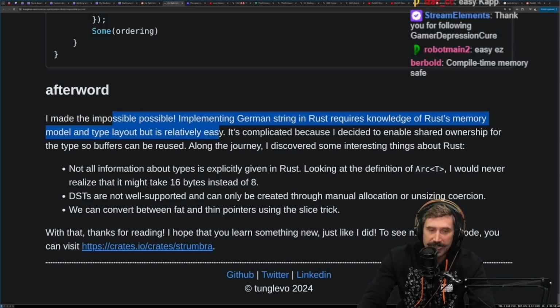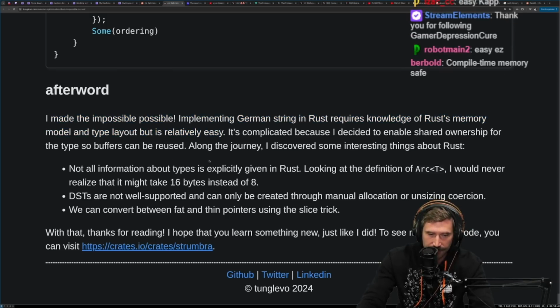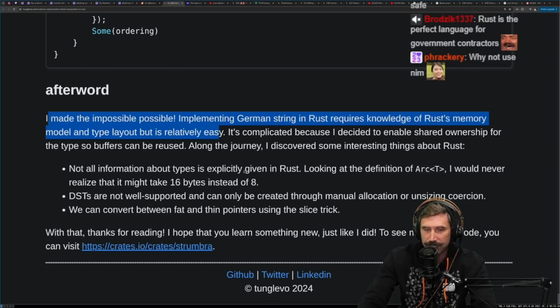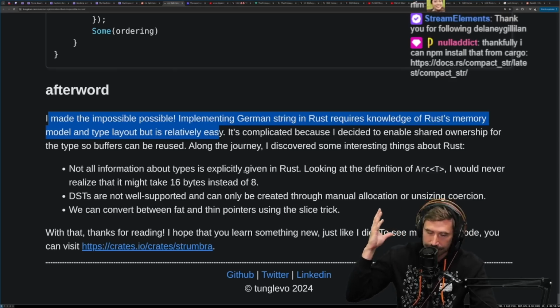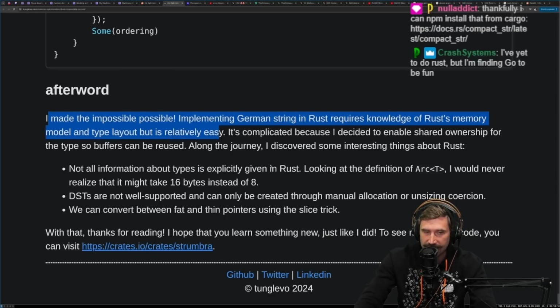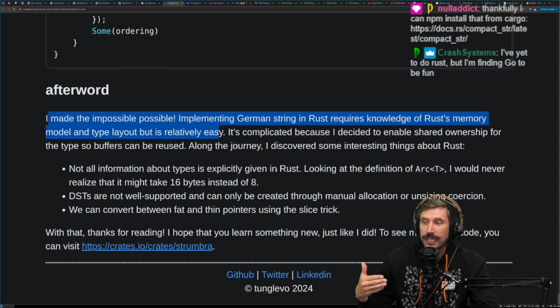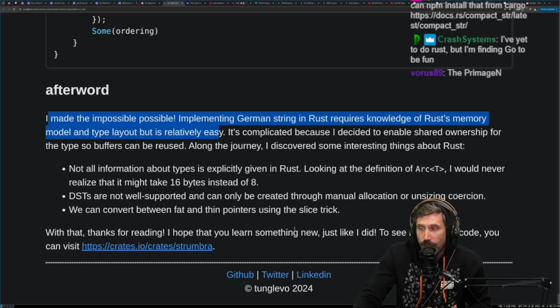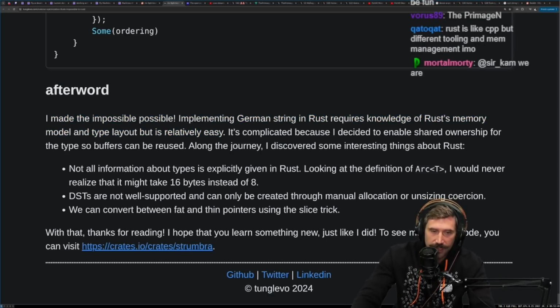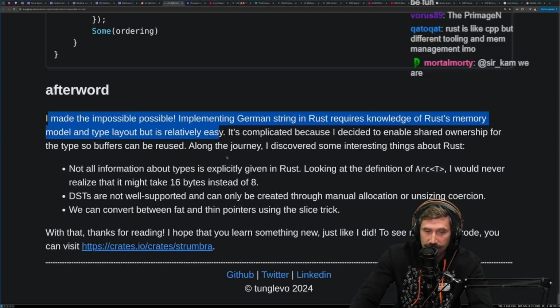And so from his vantage point, the writer of this, it was very easy because of the already predefined knowledge, like understanding what Phantom is, how to use Phantom properly, understanding this layout and how Rust actually does allocations under the hood, how to effectively just call malloc, right? I don't know how to call malloc, right? I have never done any of this stuff. And so you can make a safe version of something that is fairly difficult, which is very impressive. And so that means you can still have all the speed and all the good stuff.